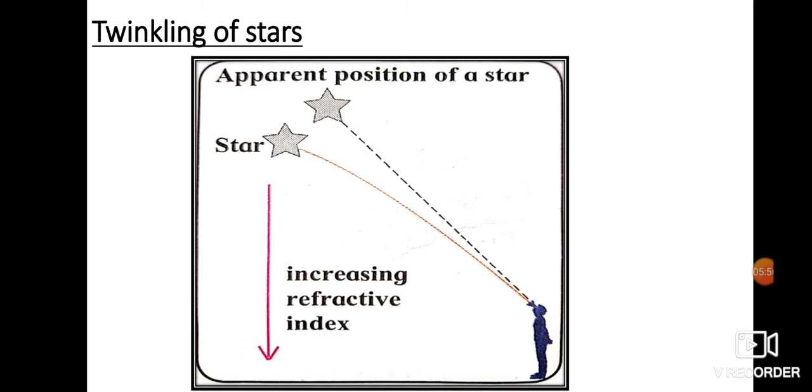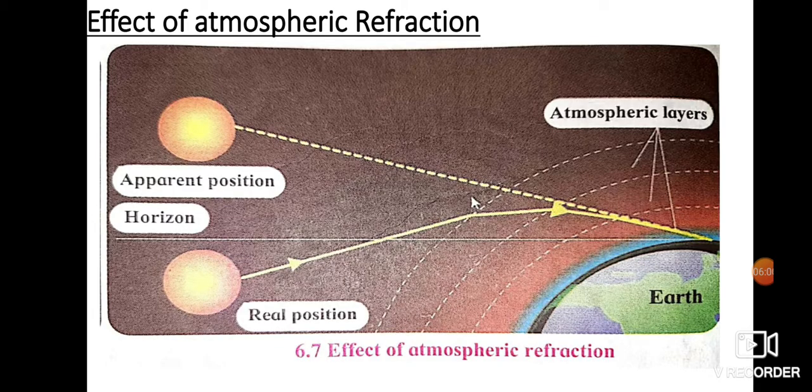So here we see these things happening because of refraction of light. Now here again another wonderful phenomenon happens. Another effect of atmospheric refraction is an early sunrise. Now suppose this is the earth and this line is called the horizon, where a person on this position can see the sun if the sun is on the horizon or above the horizon.